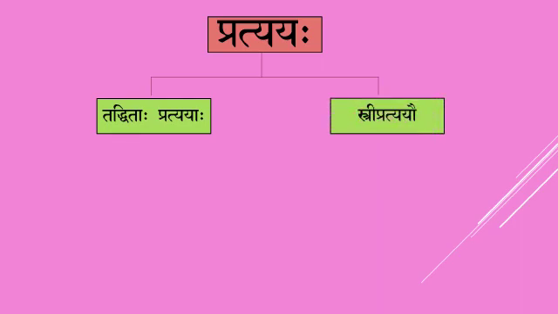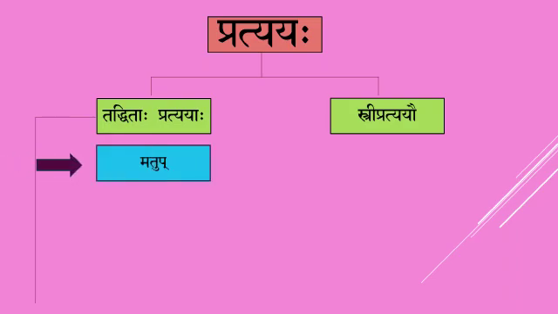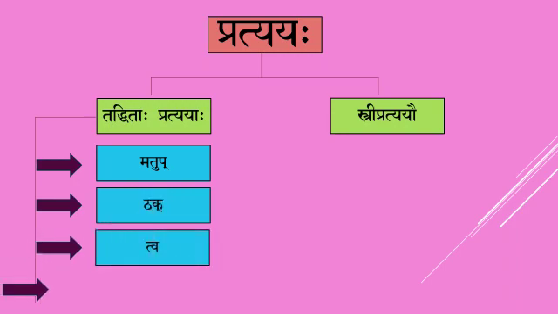For our exam, from both these classifications, we have only 6 pratyayas, out of which today we shall see the 4 pratyayas which come under Tadhita Pratyayaha. Now we shall see the classifications of Tadhitaha Pratyayaha. The first one, Matup Pratyaya. Next one, Thak Pratyaya. Third one, Tva Pratyaya. And fourth one, Tal Pratyaya.